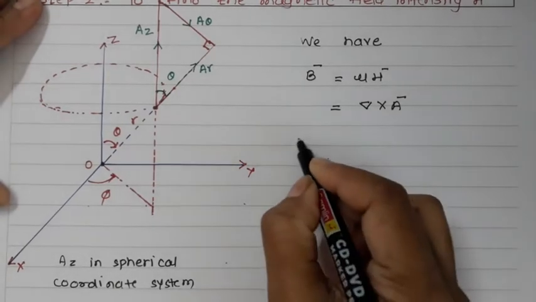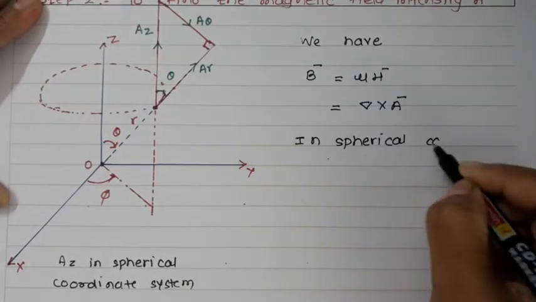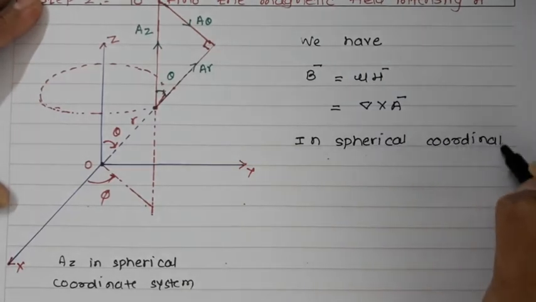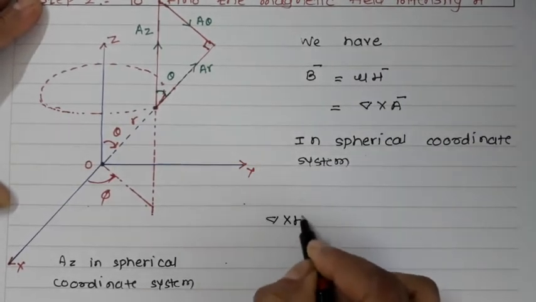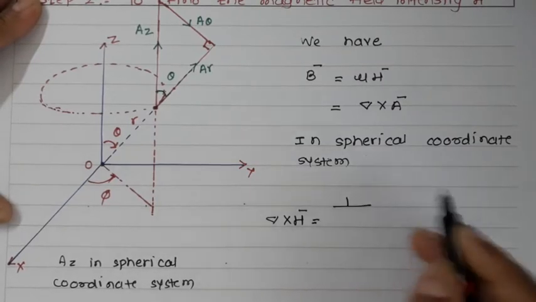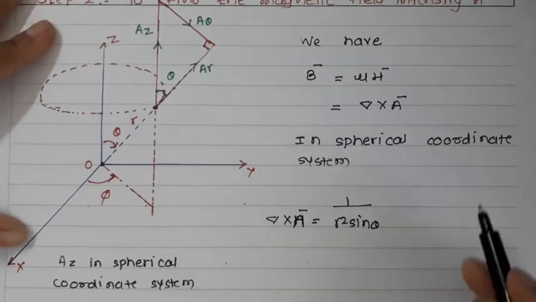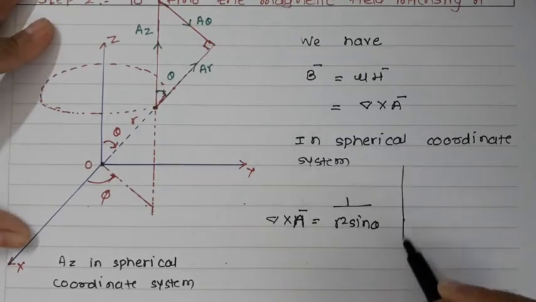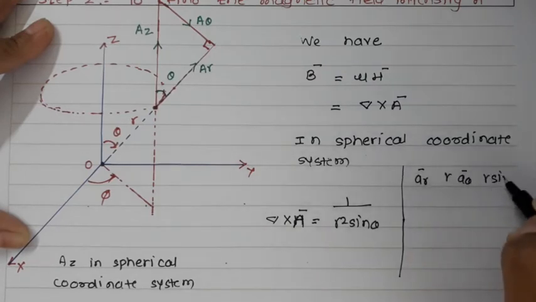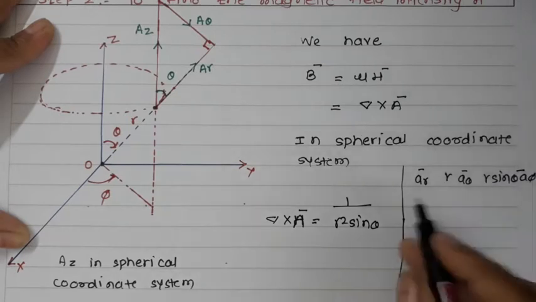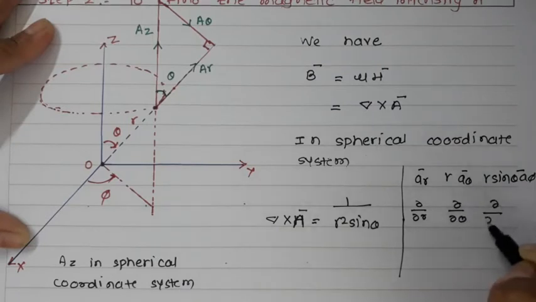Now in the spherical coordinate system, we can find out the del cross A by this formula. Del cross A is equal to 1 by r square sine theta times the determinant with a r, r a theta, r sine theta a phi, whereas this will be d by dr, d by d theta, and d by d phi.